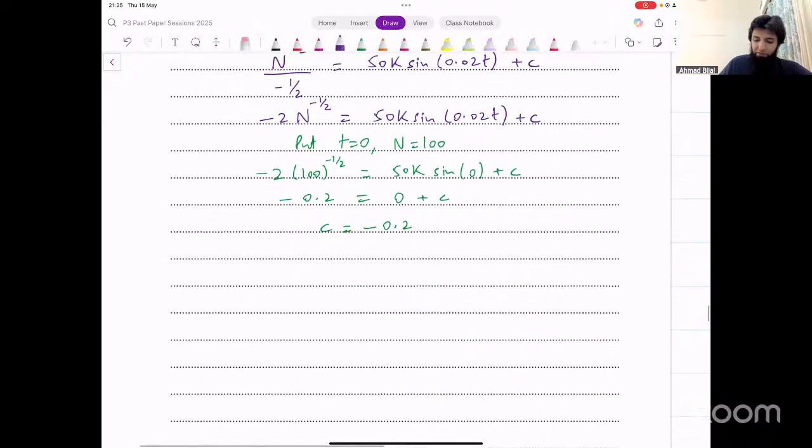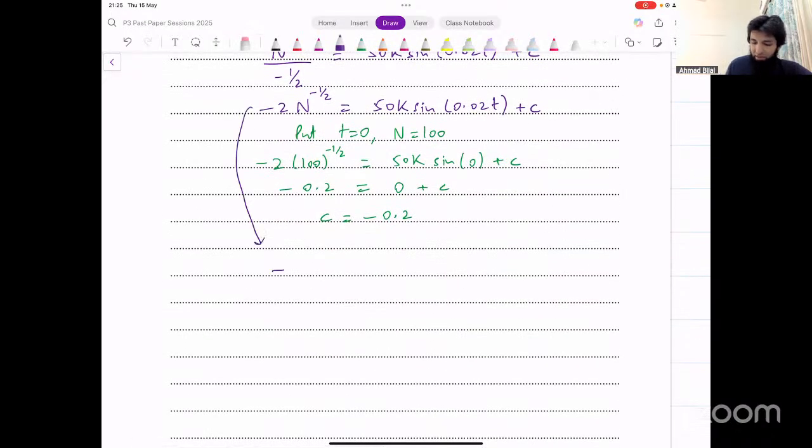Now, we've got the value for c. Put that back here. And the equation now becomes minus 2 n raised to power minus 1 over 2 equals 50k into sine of 0.02t minus 0.2. That's a relation that you have between n, k, and t. Okay? They have not asked you for a specific form as such, so you can just leave it as it is. And that's your answer. Make sense? That's the first part.